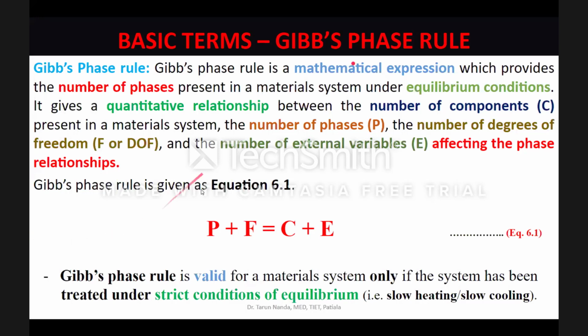Okay, so students, there is some question that is coming up. Yes, somebody is asking, can we have the value of E greater than 2? Now suppose you were trying to produce your material in a laboratory environment where deliberately you had kept electrostatic field as a parameter. So you knew that if I change the electrostatic field in which my material system has been placed, it also changes the phase relationships present in the material system. So suppose you were changing temperature, you were changing pressure, and you were also changing the electrostatic field or the electric field that is being applied to the material system. The Gibbs phase rule would become P plus F is equal to C plus 3. So E can be anything.